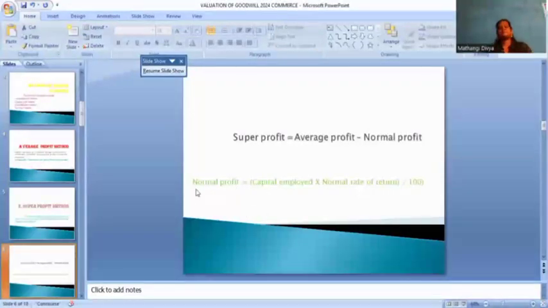In normal profit we calculate from the capital employed and the normal rate of return. Super profit is the average profit minus the normal profit. That is called the super profit method. The super profit method estimates the future profit also.